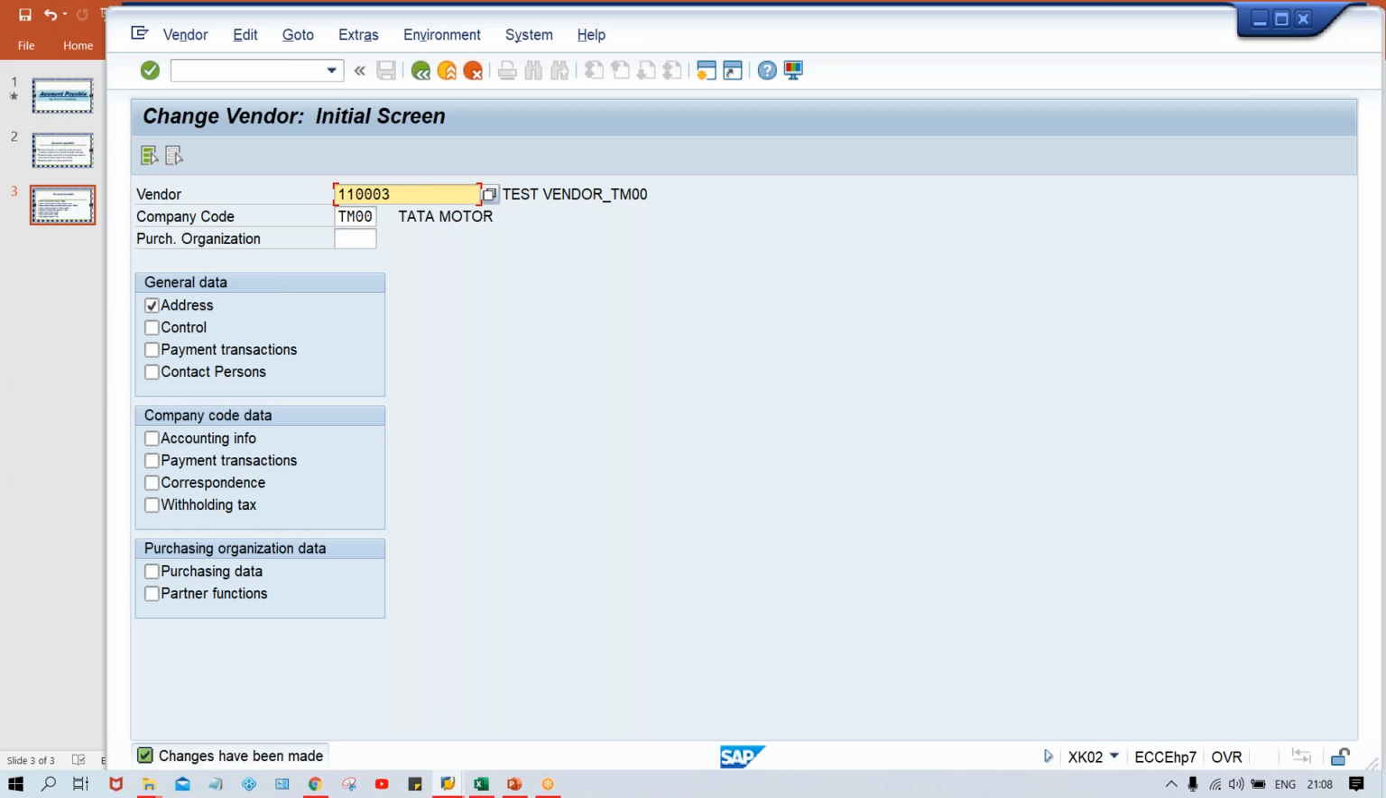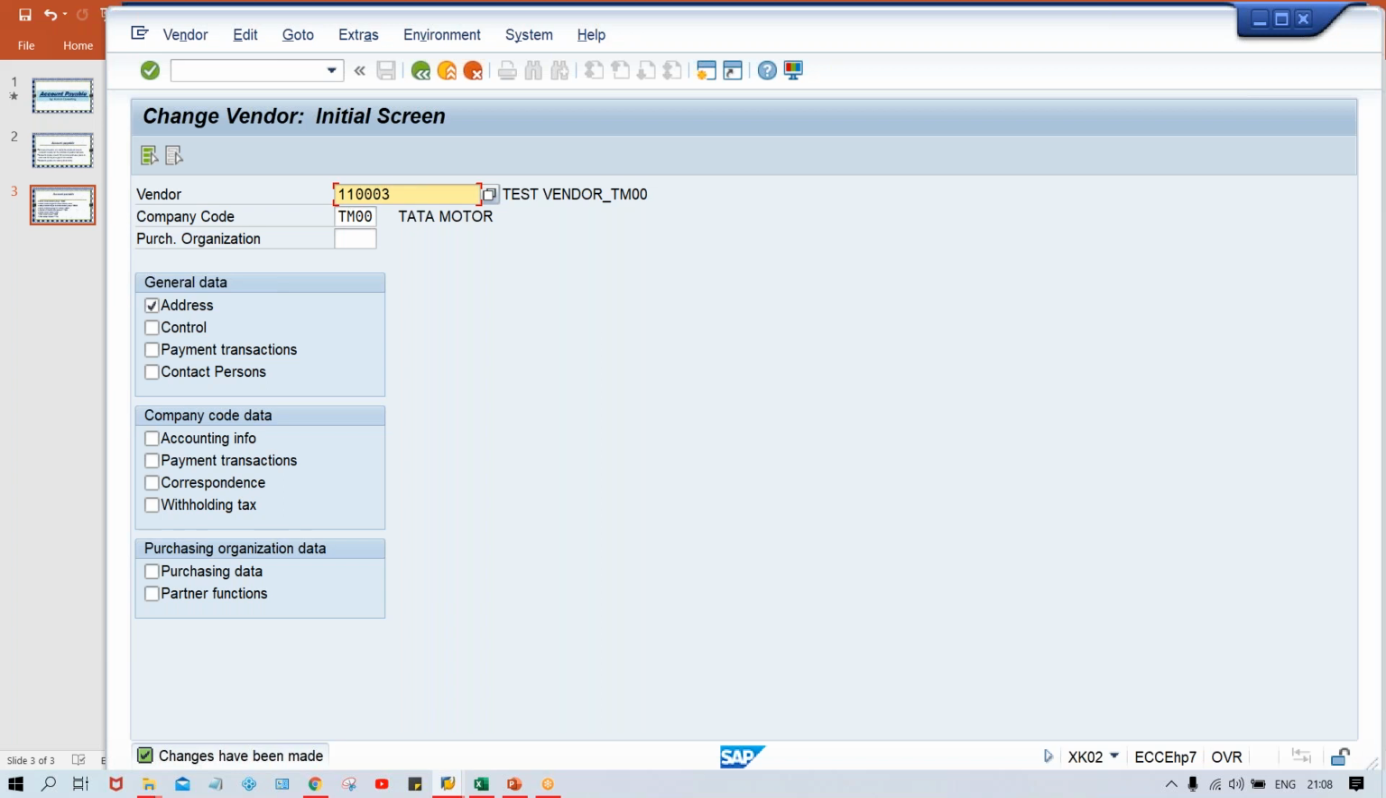Some vendors say that they have moved to a different address, so kindly change the address in your vendor master data. So address change requirements will come. Let's suppose there is a negotiation on payment terms: earlier we were making payment in 30 days, now the purchase team of Tata Motors has negotiated with the vendor and we will make payment in 60 days. So the terms of payment are also going to change, guys.